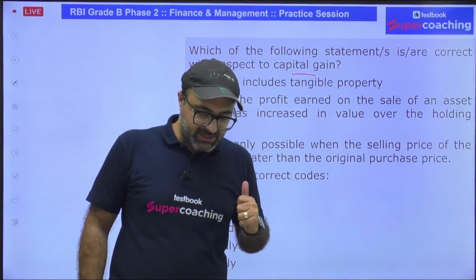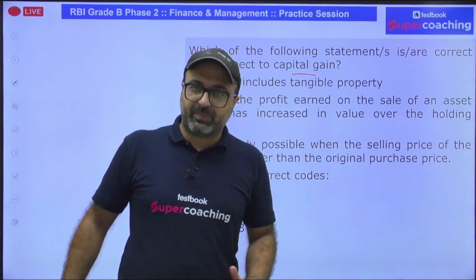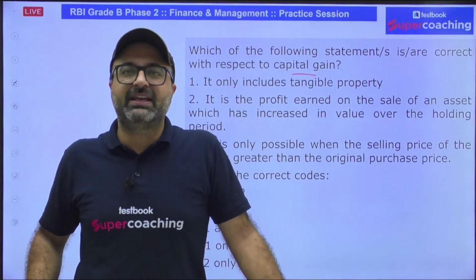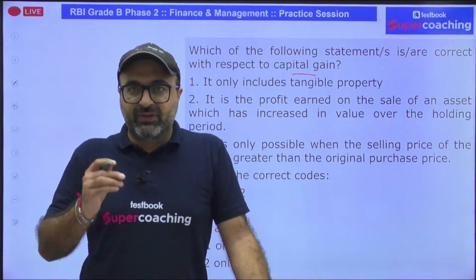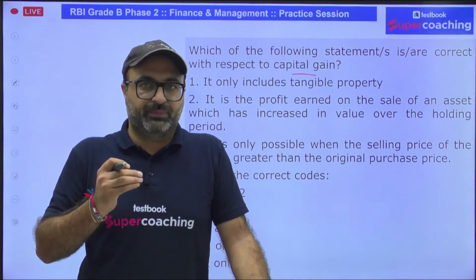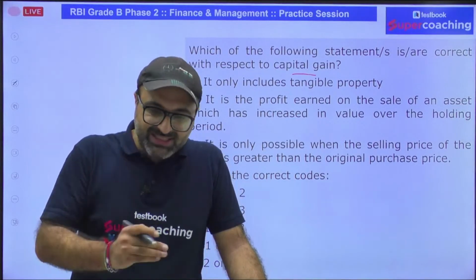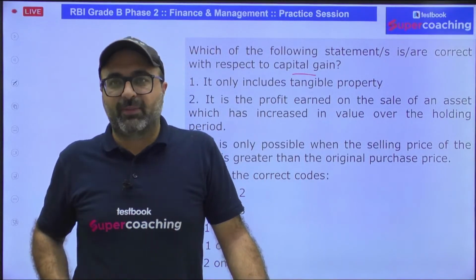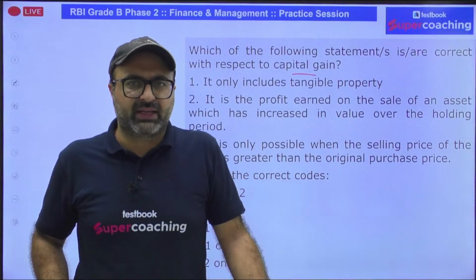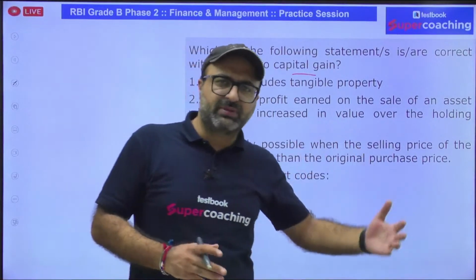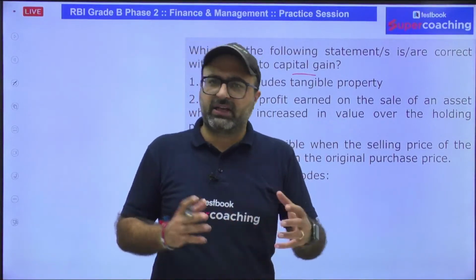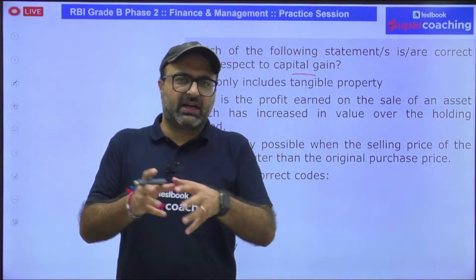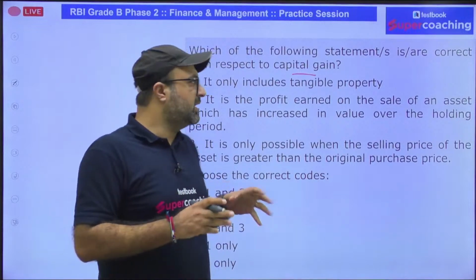The reason is that the gold which you have purchased with the help of 10 lakh rupees is basically a capital asset. And when you earn profit on selling, or I would say on diluting your capital asset, it is known as capital gain. It is defined as short-term capital gain or long-term capital gain based on the time period for which you are holding your capital asset. Let's check this out.